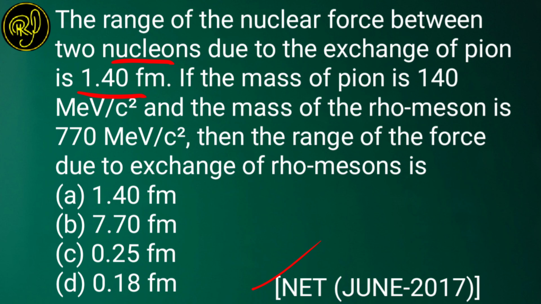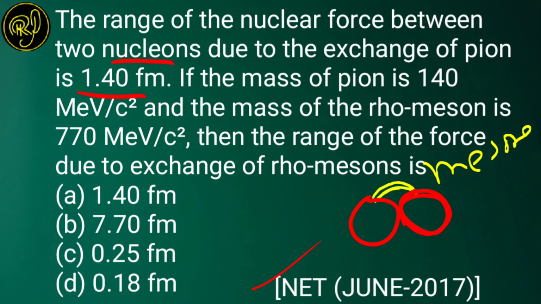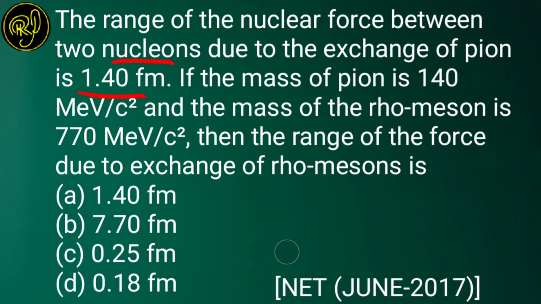You must be knowing a fact that nuclear force arises due to exchange of particles between them, and those particles are basically mesons. So the question is saying the force which is arising due to exchange of pion, a meson, and this range of force is 1.40 femtometer.